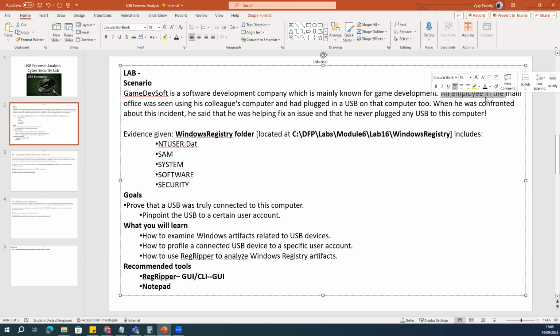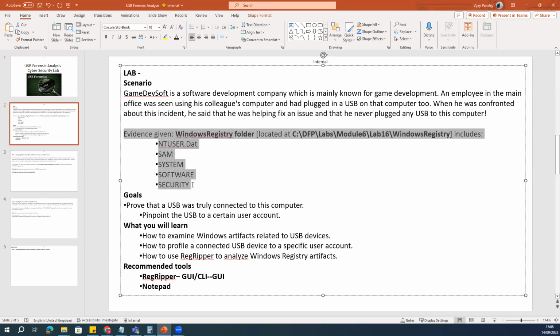One of their employees in the main office was seen using his colleague's laptop and had plugged a USB into that particular laptop. When he was confronted about this incident, he said that he was helping to fix an issue and never plugged any USB into this computer. The evidence shows that he definitely used that USB.